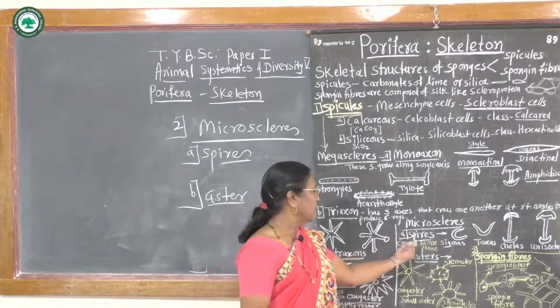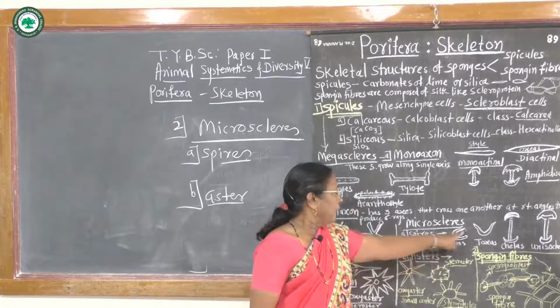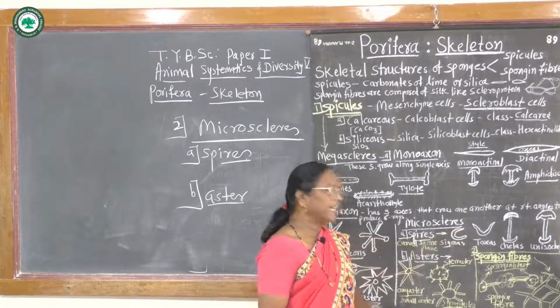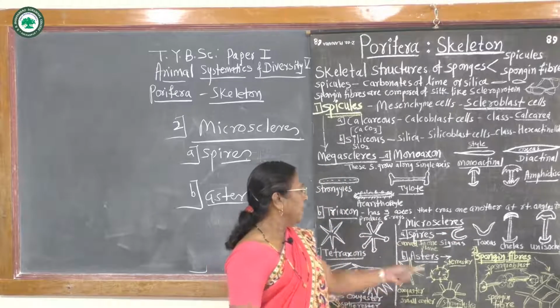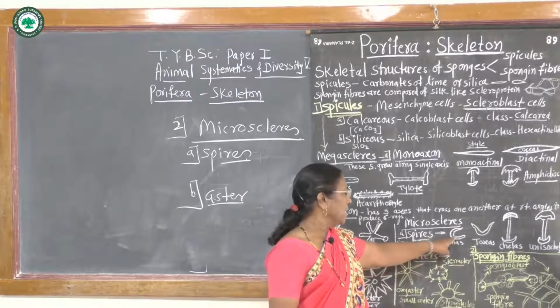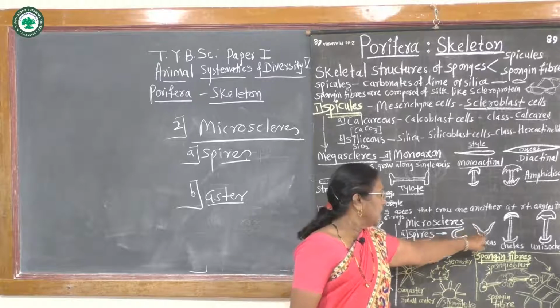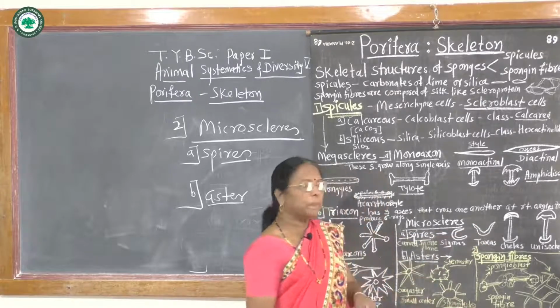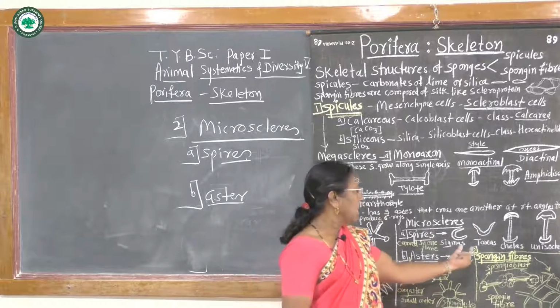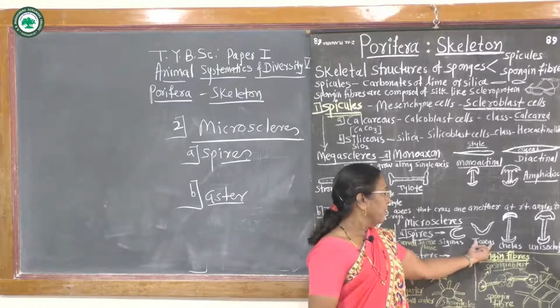These smaller spicules, if they curve like the letter C, then they are called sigmas. If they are curved with a boat-shaped structure, then they are called toxas.